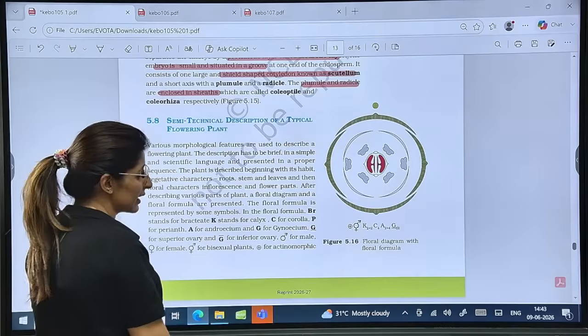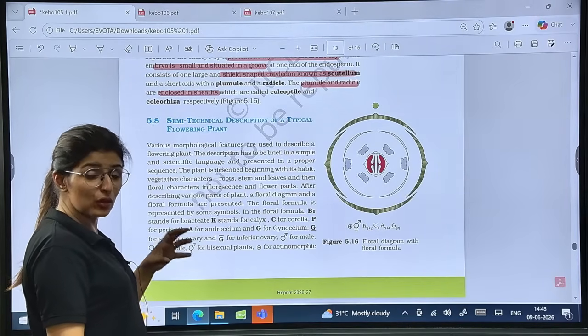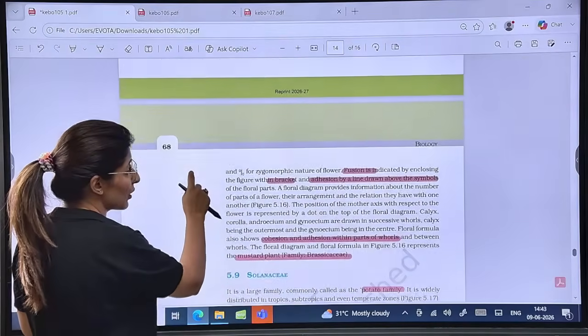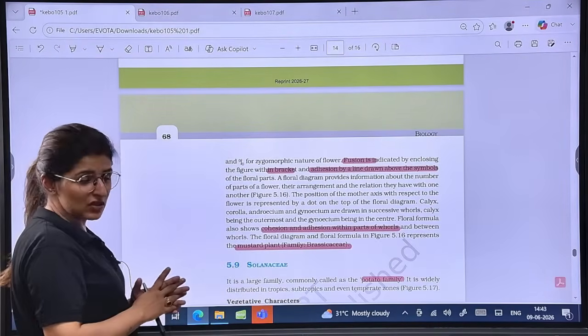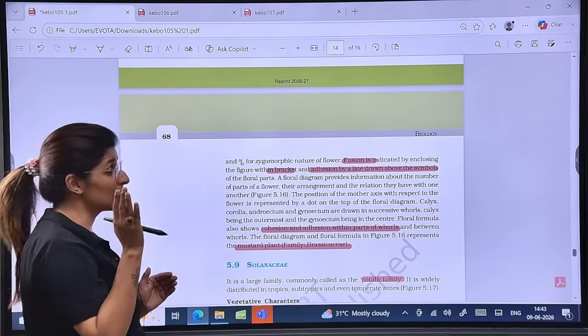A plus sign indicates that a flower can be divided in any plane to get two similar halves. This is actinomorphic. Then we have zygomorphic. The sign is that of a percentage. So there is just one plane in which you can get two similar halves.